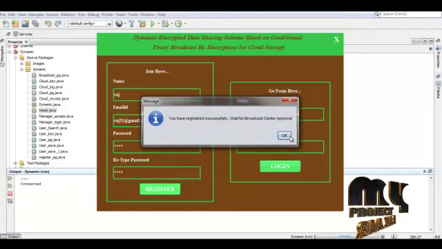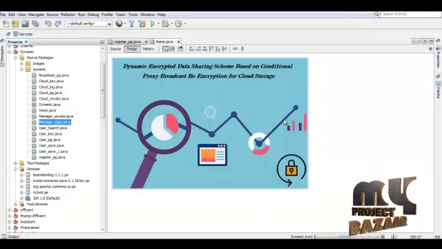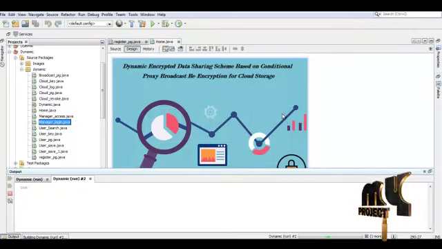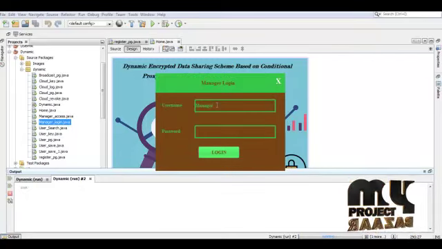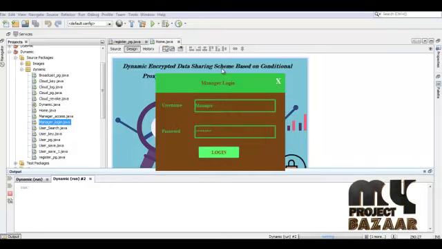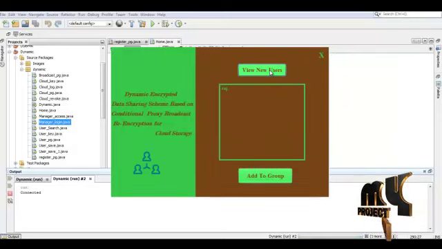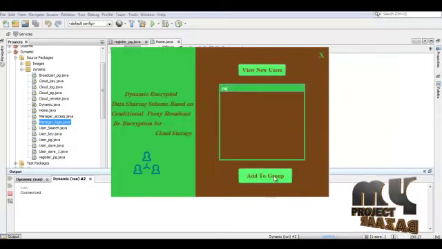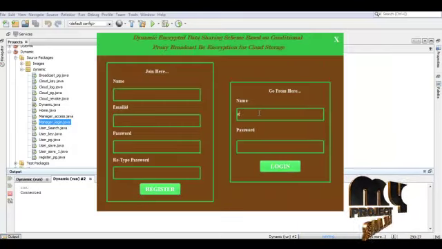So the client was registered, and we have to wait for the broadcast center approval. Here we have to log in. Here is the page for the broadcast center, that is the broadcast manager login page. The login was a success. Here the broadcast center manager can view the newly registered users and add them to the group. Once the permission is granted, we can now log into the page.